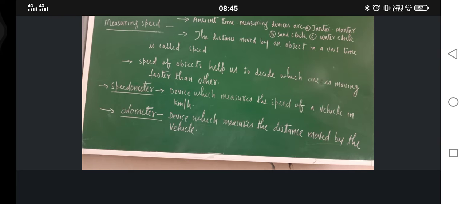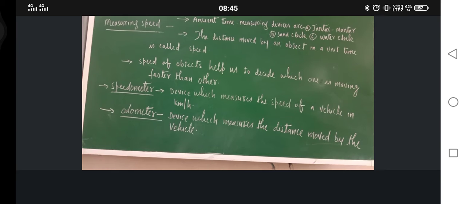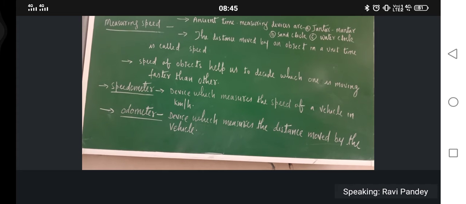Now in the vehicles, if you see carefully, there are two devices which are fit in the vehicles. First one is the speedometer, second one is the odometer. So what is the speedometer? Device which measures the speed of a vehicle in kilometer per hour. Just you see the bike or any other car. You might have seen in any vehicle two types of devices.